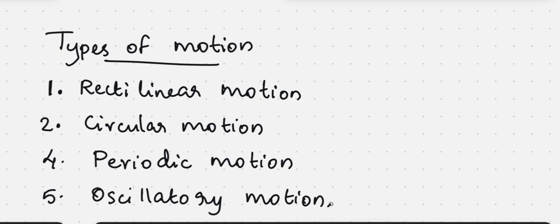So first it is rectilinear motion. What is rectilinear motion? When an object moves in a straight line, then we can say that it is a rectilinear motion. Rectilinear motion means motion in a straight line. For example, a car on a straight road is an example for rectilinear motion.